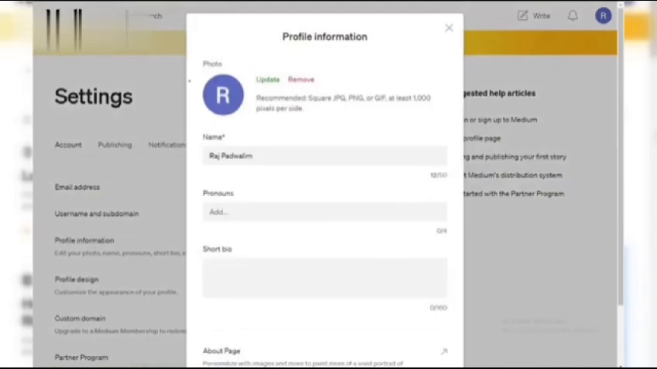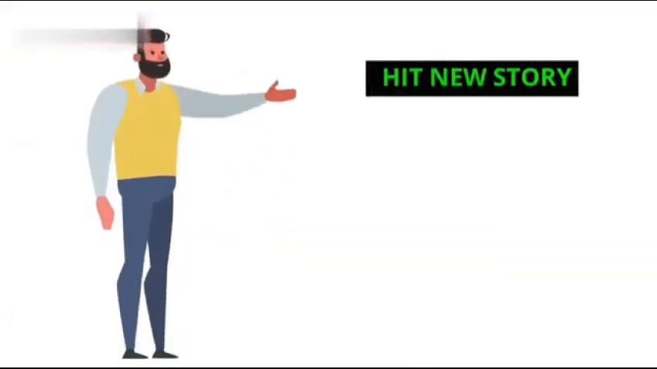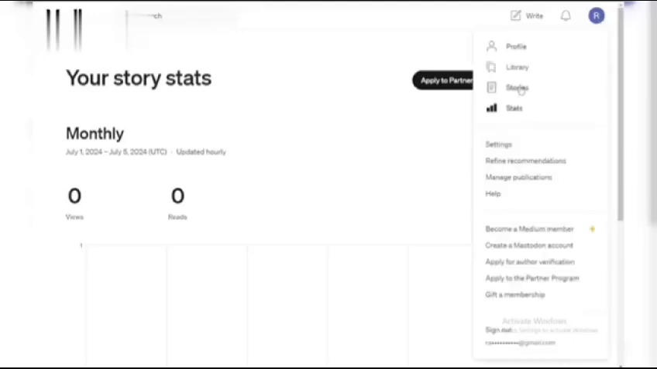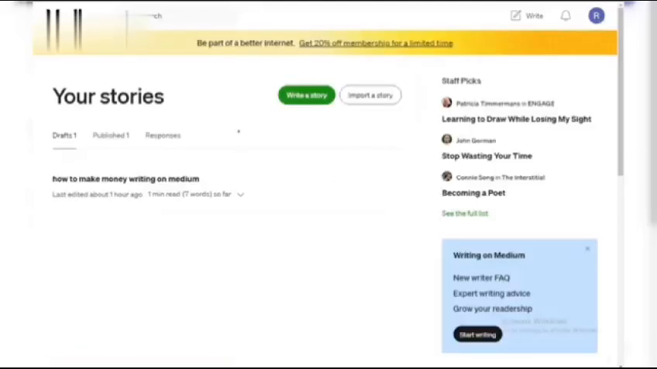Step 3. Hit New Story. Feeling ready? Click the New Story button and unleash your creativity. Medium's editor is user-friendly, so focus on your amazing content.